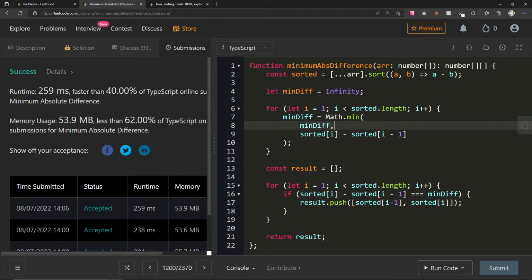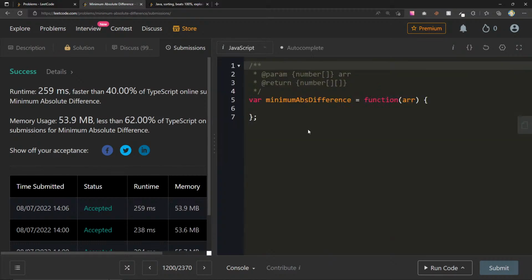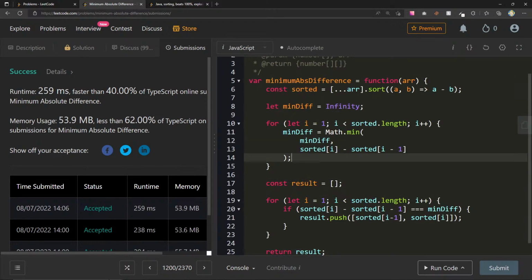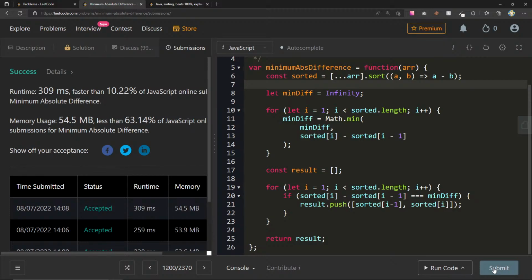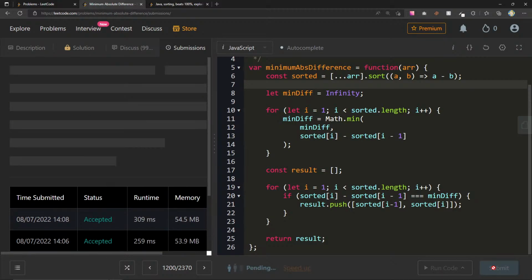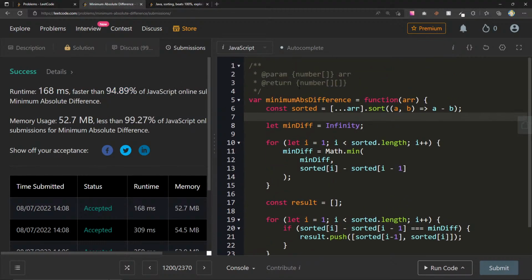You know what though? I do want to see something, because we were doing TypeScript before. Let's do JavaScript. If I just run this, 10.22. Okay, so the first time we ever got a 94 is because I decided to use JavaScript, right? So my guess is TypeScript probably takes longer to run because there needs to be a transpilation step. It needs to be transpiled to JavaScript and then run, whereas with JavaScript, we can just run that directly.